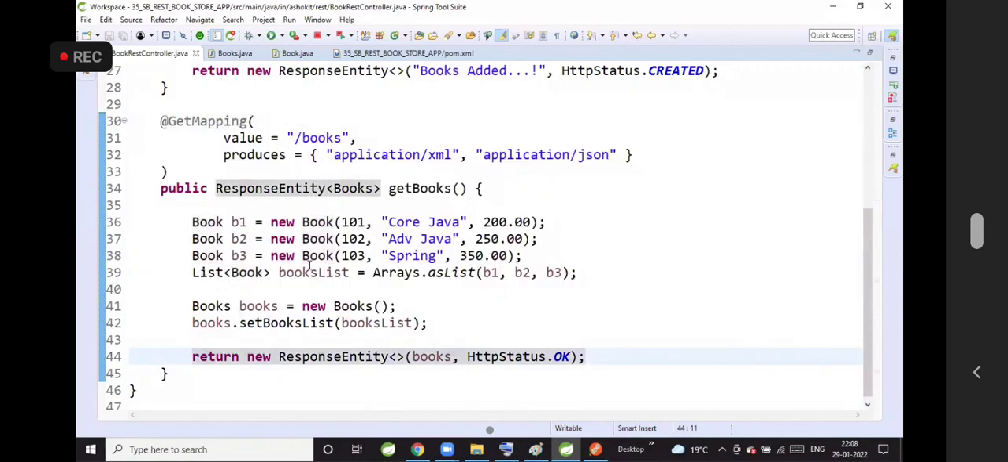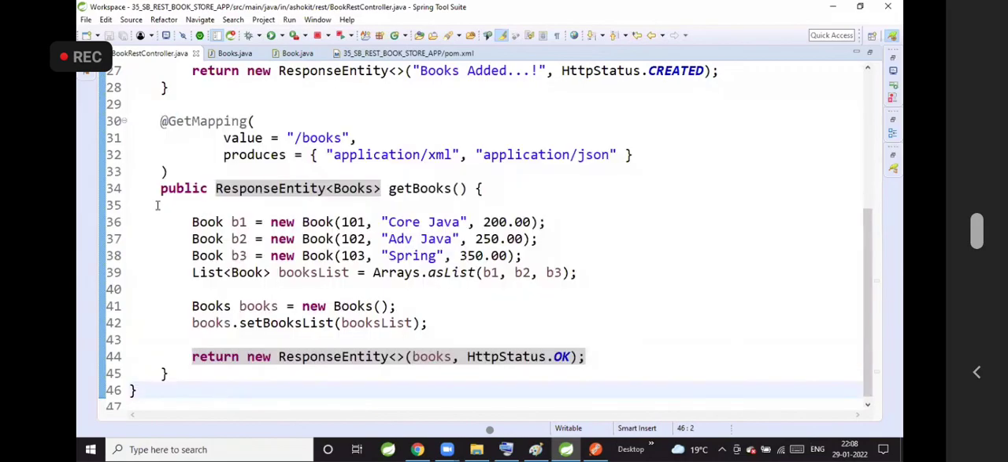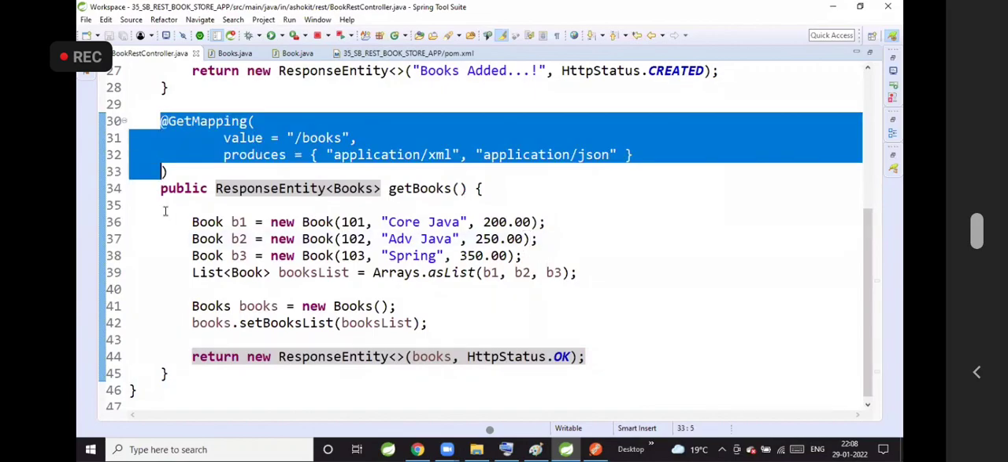Now, tell me, am I developing a REST client or a REST API? I am developing a REST API. When you write a method with GET request in the API, if you want to send the data from the API method to the client application, then we bind that method to GET request. That means the client can get the data by using this method.